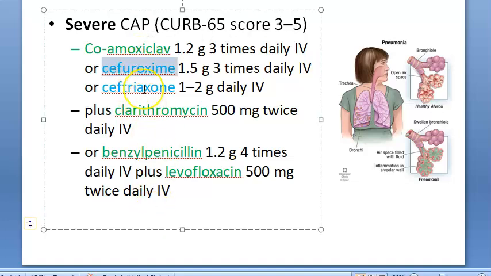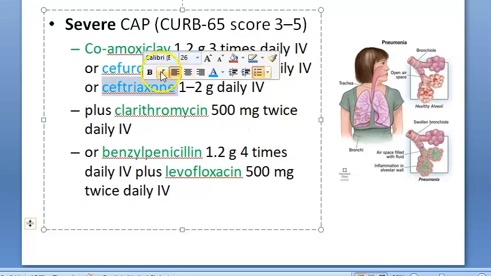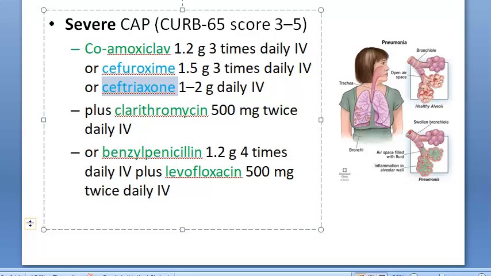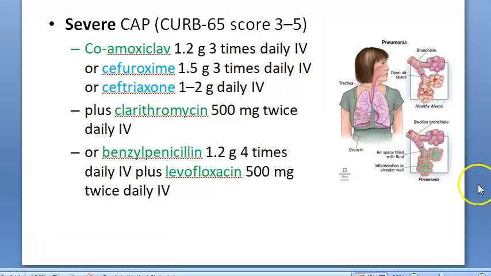They've added cefuroxime and ceftriaxone. Cefuroxime IV, ceftriaxone IV. Everything IV only they're telling here. Now this is what you have to understand. Everything has become IV here. So cefuroxime is a second generation cephalosporin. Ceftriaxone is a third generation cephalosporin. We will see all that, but now just look at one more slide here.